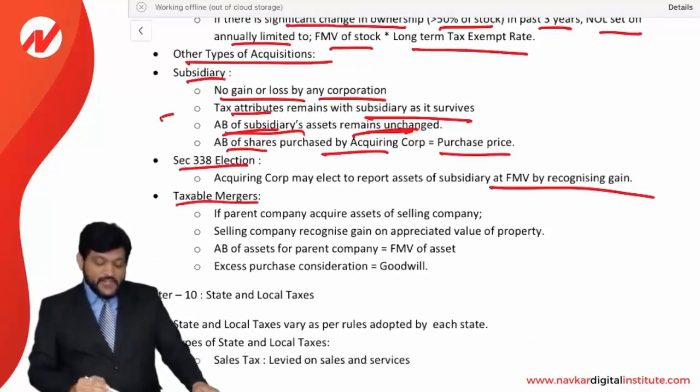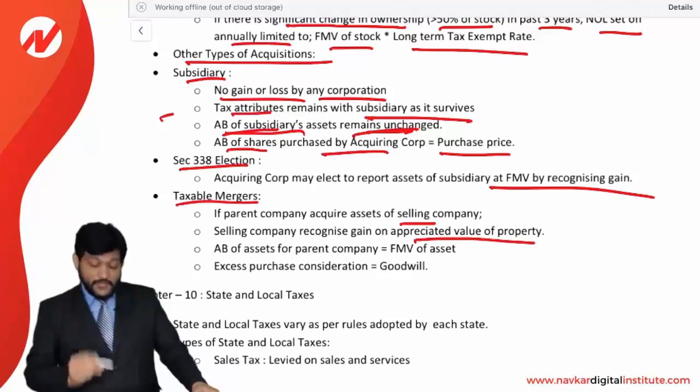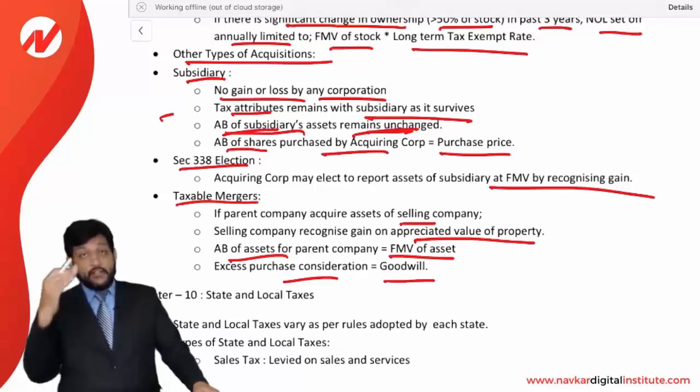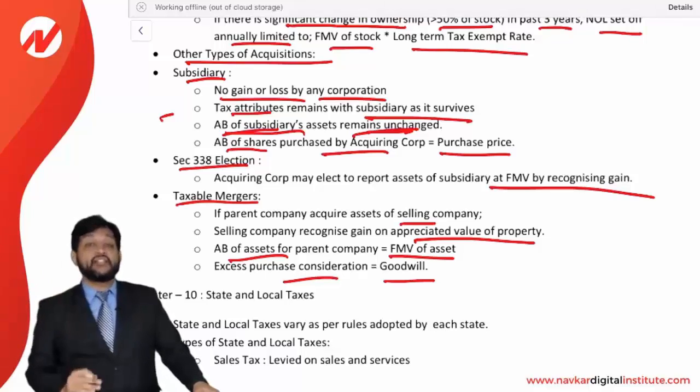Taxable mergers. If a parent company acquires the assets of a selling company, the seller recognizes a gain on the appreciated value of the property. The adjusted basis of the assets of the parent company will be FMV, and the excess purchase consideration will be considered goodwill, as you can see in business acquisition. So that happens over there. Fine. So friends, this being the theory for reorganization, different types of reorganization happen here, and this is the treatment of it.